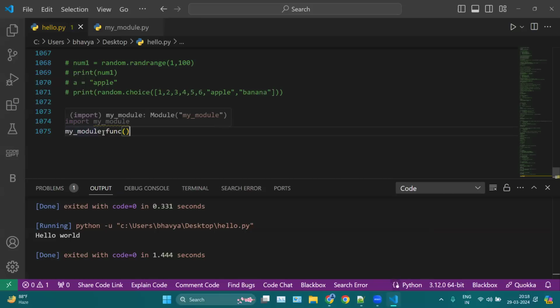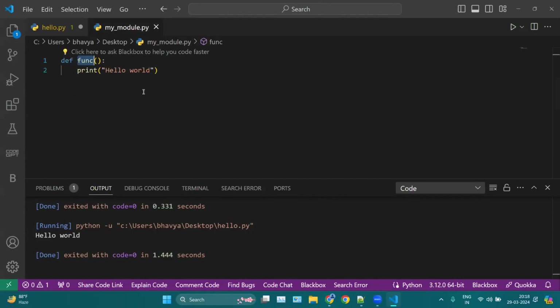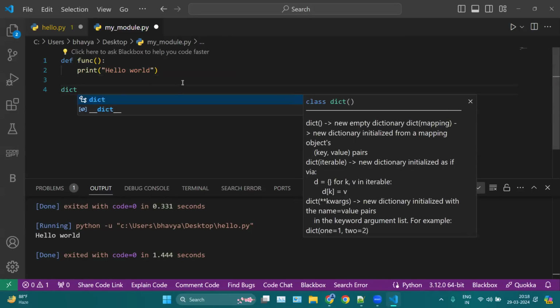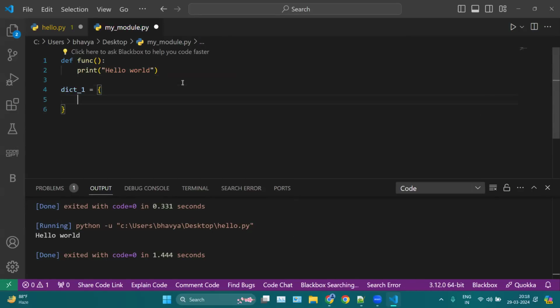First you have to mention your module name, your file name, and then your function or whatever element you want to access. For example, in this file, I have, let's say, dictionary underscore one. Let's say any dictionary. I can mention name here, sure, comma. I can mention age here and 12.